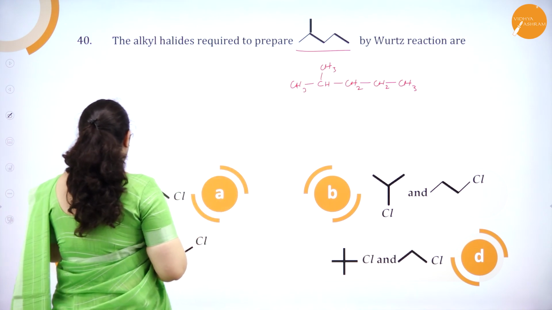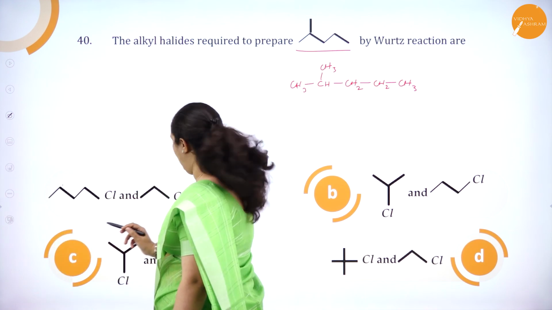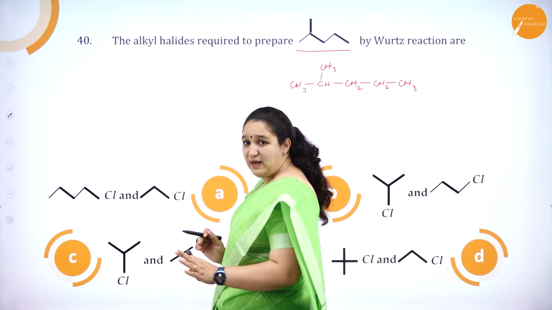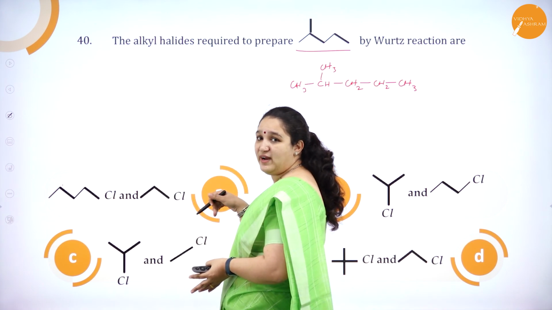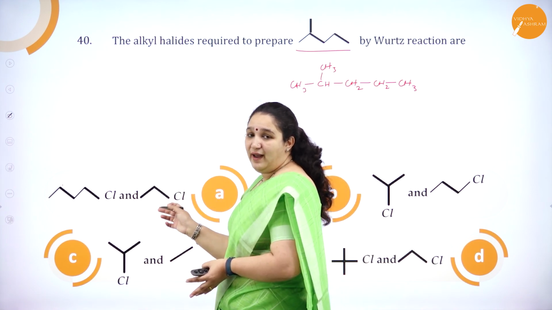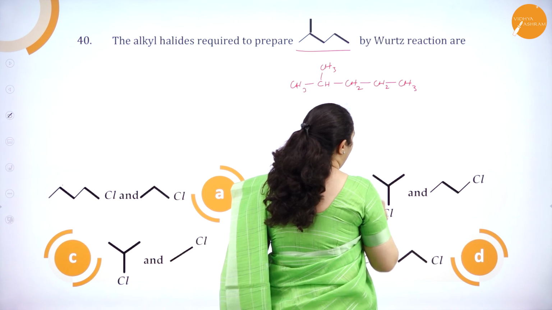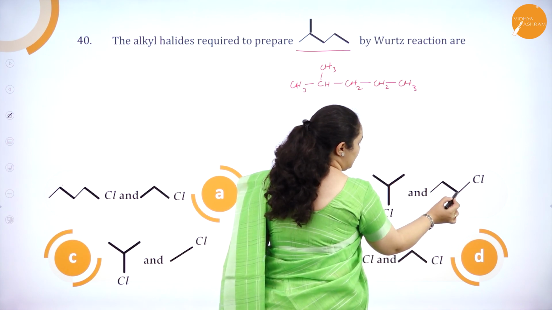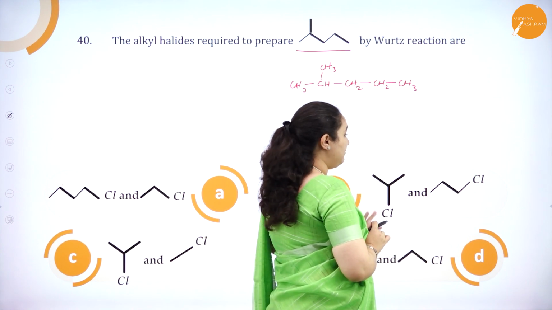So we'll see here the first option. If you take 1, 2, 3, 4, 5, 6, 6 carbon atoms are there, but then there is no side chain here. It is all in a straight chain. So you will get straight chain hexane here. In this option you see you have 1, 2, 3, 4, 5, 6. 6 are there and one side chain also is present. So this can be the correct answer.